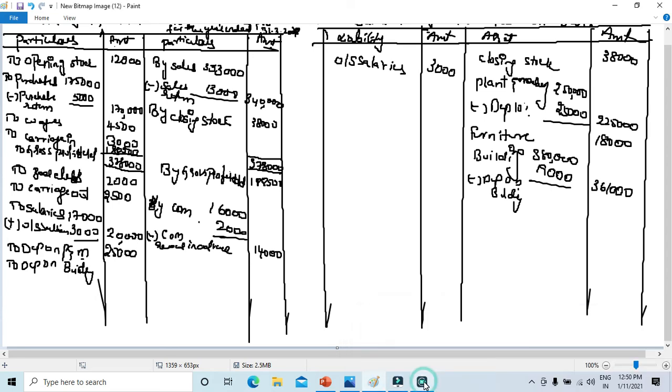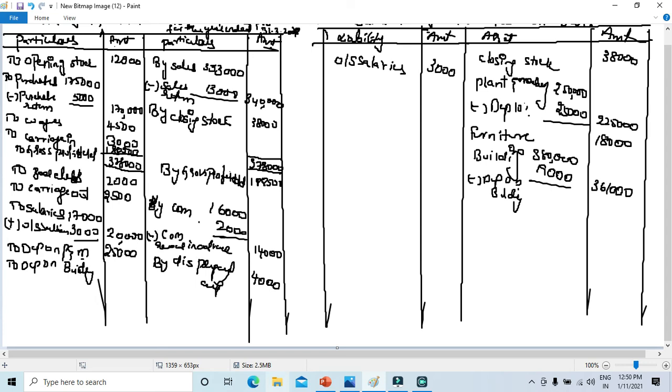So here you are going to take discount, 4,000 it is. So any other item is left in these?